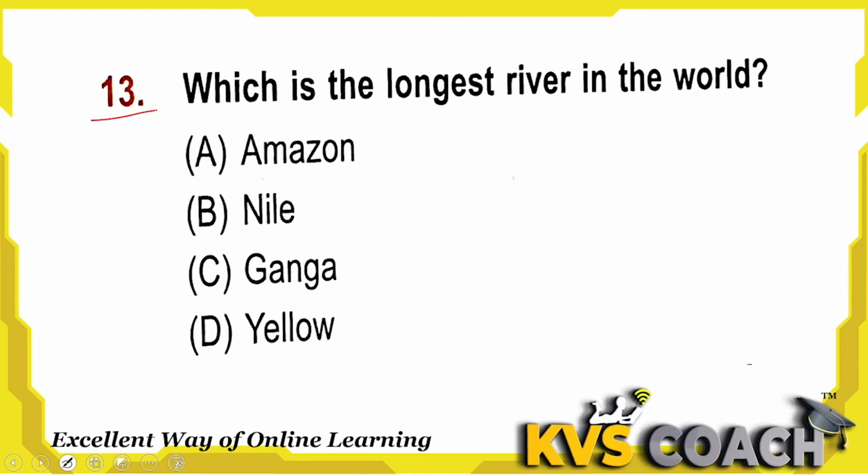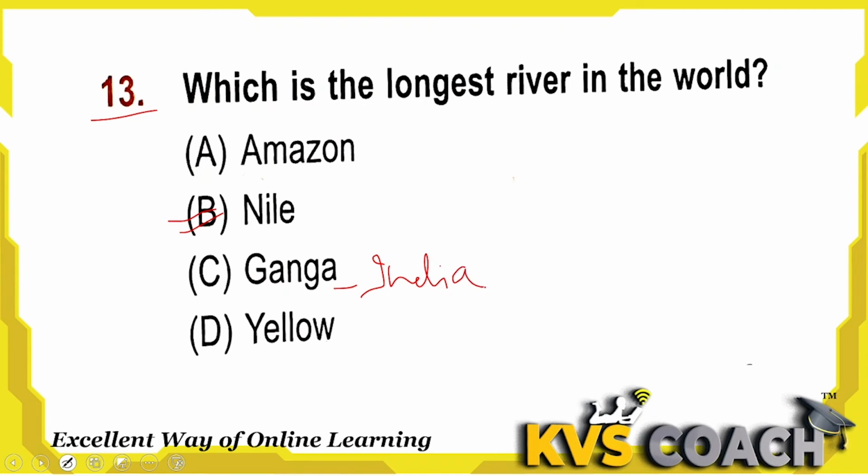Next is, which is the longest river in the world? Longest river in the world is the Nile river. It passes through almost 10 to 11 countries. Okay, so this is the longest river in the world. And Amazon, what is Amazon? Amazon is the world's largest river by water volume, but the longest river is the Nile river only. Okay, and Ganga is the largest river of India, not in the world.